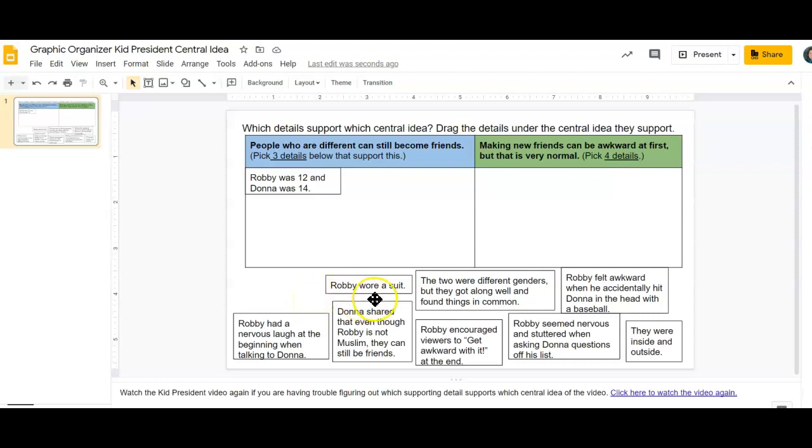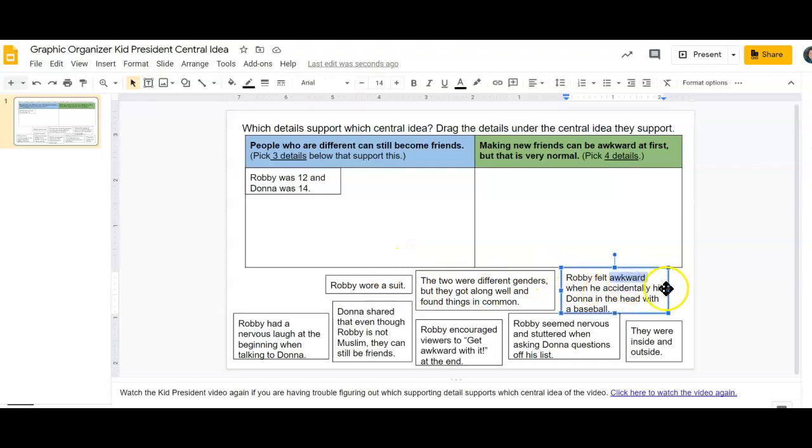So Robbie wore a suit. This detail does not support the idea that making friends can be awkward at first, but that is very normal. Does it support that people who are different can still become friends? No. It's just a fact that Robbie was wearing a suit. So this is an extra detail that does not go in either box. So let's read through, and I can find right away the word awkward kind of gives away this detail. Will probably go under this central idea.